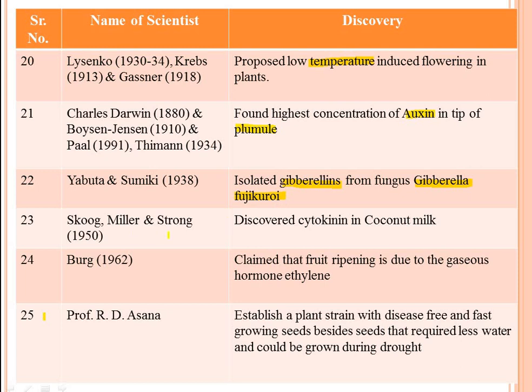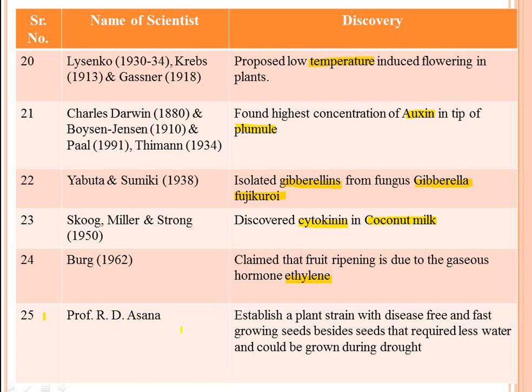Then Skoog, Miller and Strong in 1950 discovered cytokinin in coconut milk. Cytokinin is one of the phytohormones useful for cell division. Then Burg in 1962 claimed that fruit ripening is due to the gaseous hormone ethylene. Ethylene is a gaseous hormone, and it is responsible for fruit ripening.